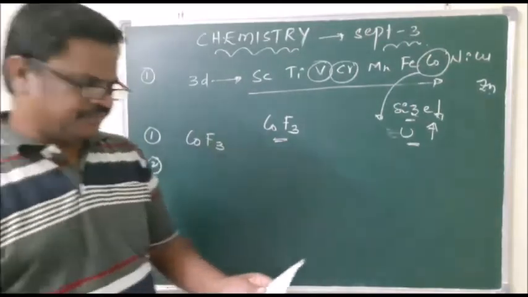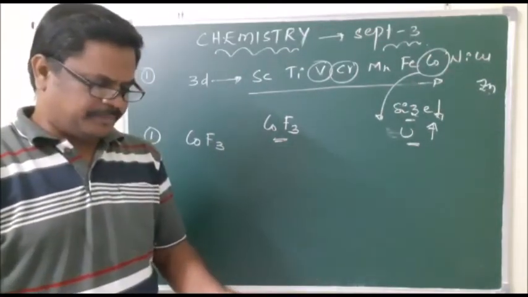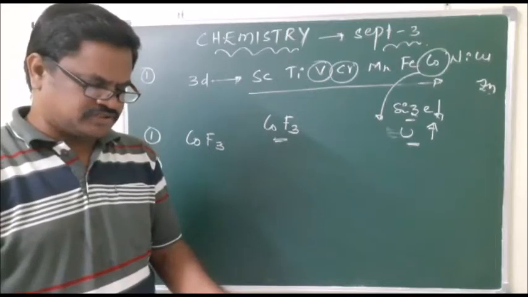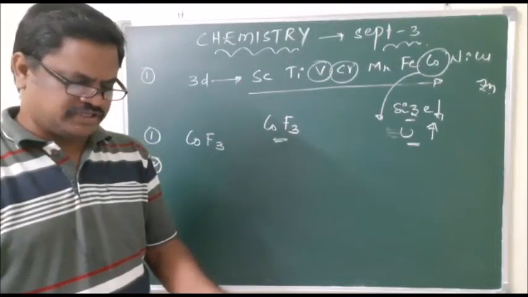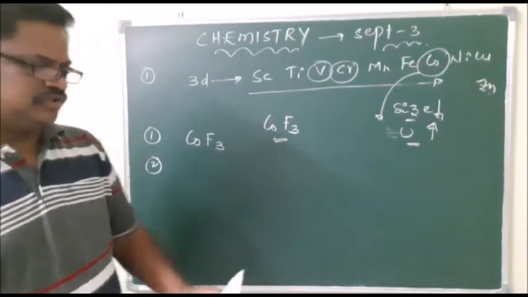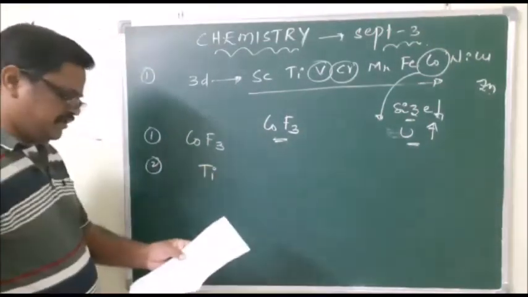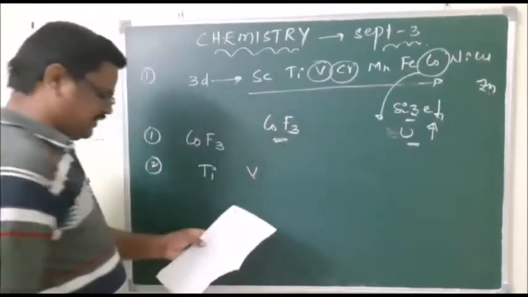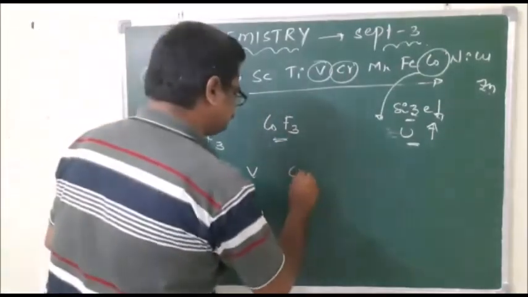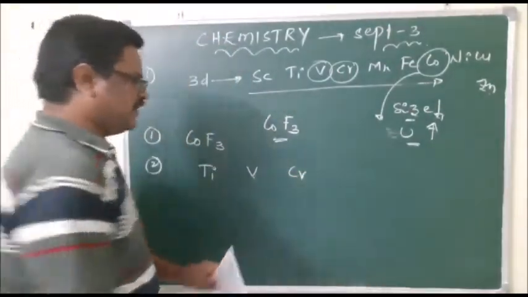If you observe the second question, the basic character of the monoxides of the transition series in the following order: titanium is given, after that vanadium, after that chromium, after that iron.